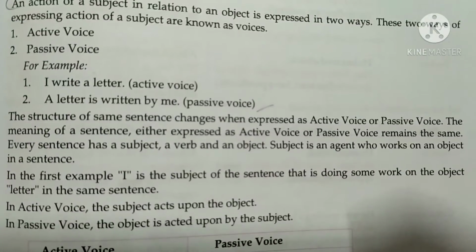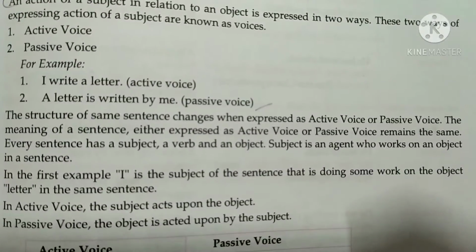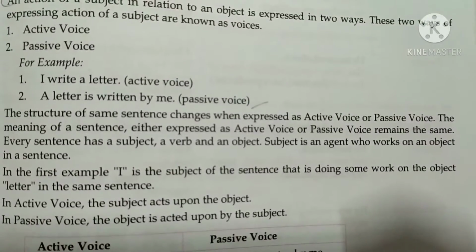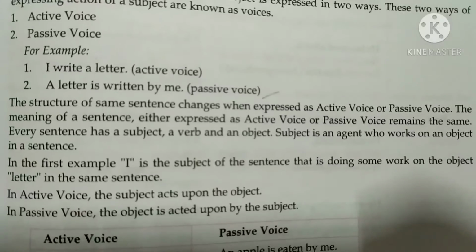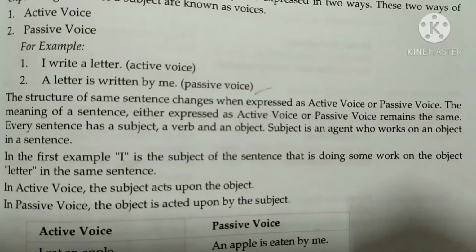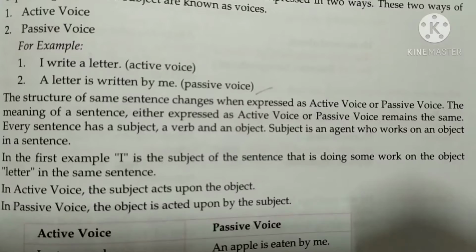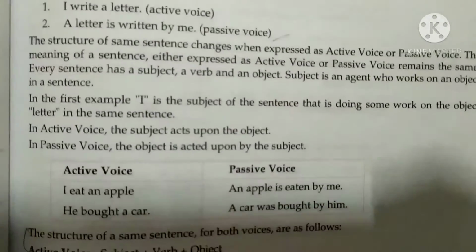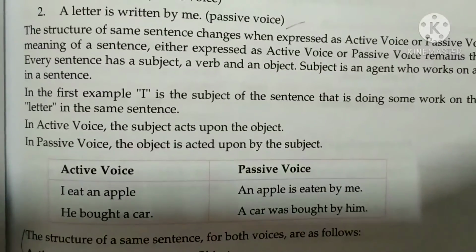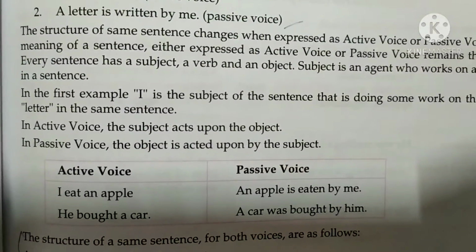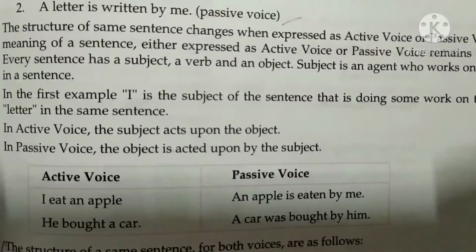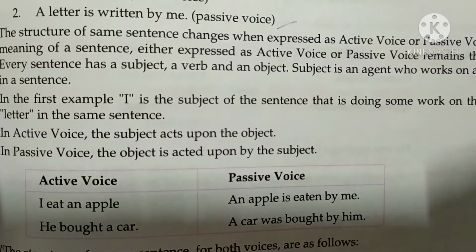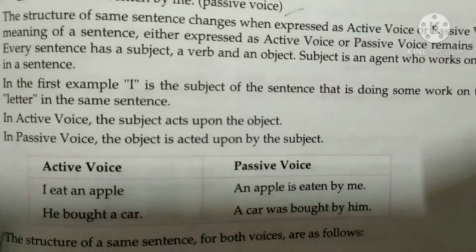Every sentence has a subject, a verb, and an object. The subject is the agent who works on an object in the sentence. In the first example, I is the subject of the sentence that does some work on the object later in the same sentence. In active voice, the subject acts upon the object. In passive voice, the object is acted upon by the subject. You can see here, "I eat an apple", "An apple is eaten by me". "He bought a car", "A car was bought by him".